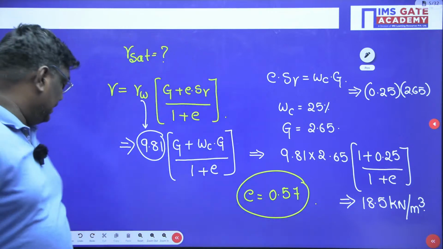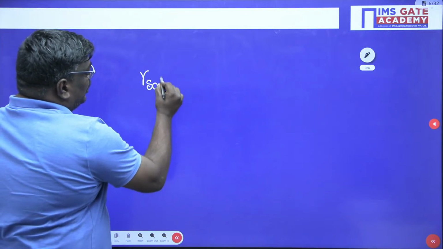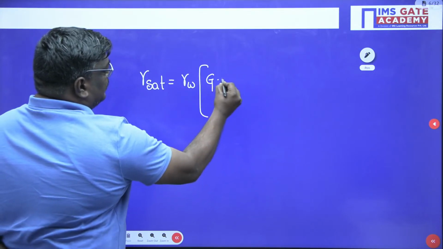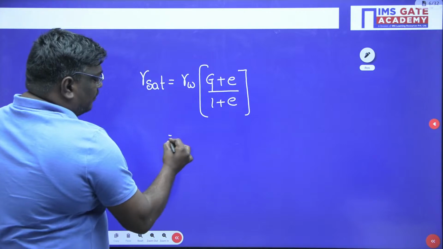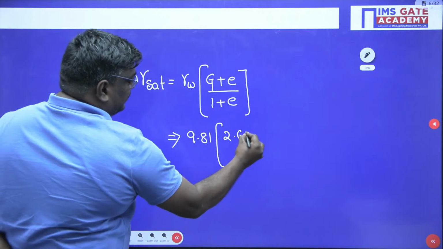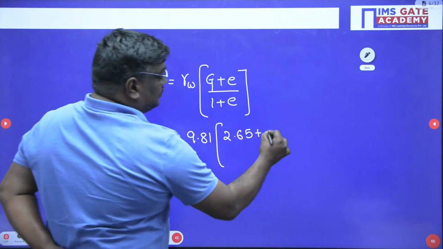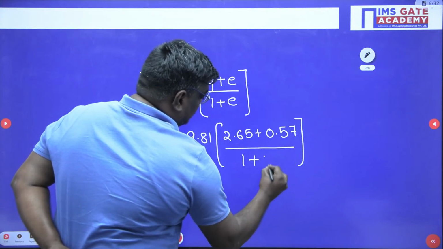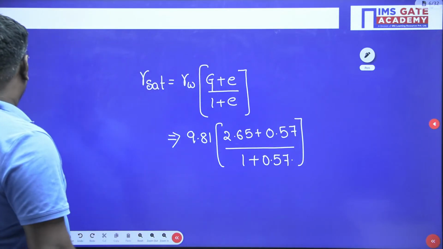Now what he is asking in this problem is the value of gamma sat, the saturated unit weight. Saturated unit weight can be written as gamma w into (G plus e) upon 1 plus e. What is the value of gamma w, my dear students? 9.81 into (2.65 plus 0.57) divided by (1 plus 0.57). So what is the value of e? We got 0.57.